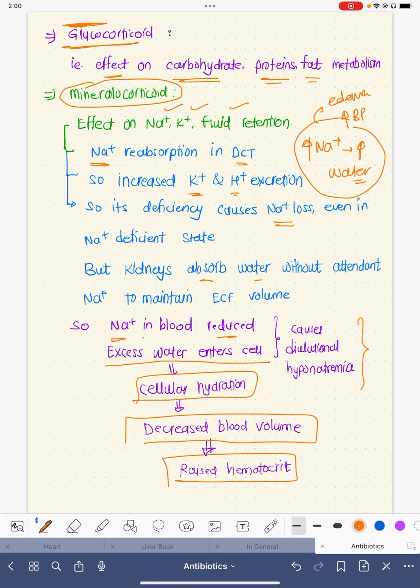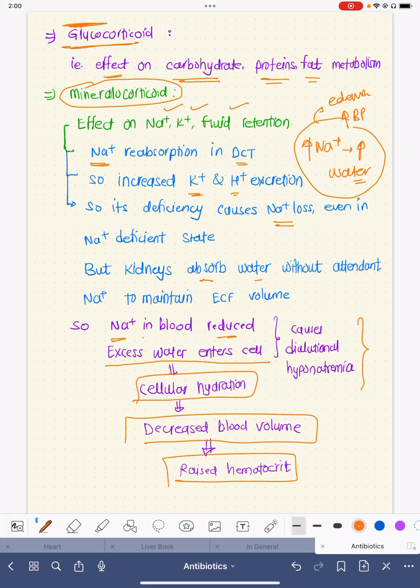Now, accompanied by hyperkalemia and acidosis, potassium is replaced for sodium. The body always tries to retain sodium. Then in exchange for sodium, hydrogen is given up, and hydrogen is very important. That is the reason why hydrogen ion is again taken up and potassium is excreted. That is the reason why hypokalemia is very common.